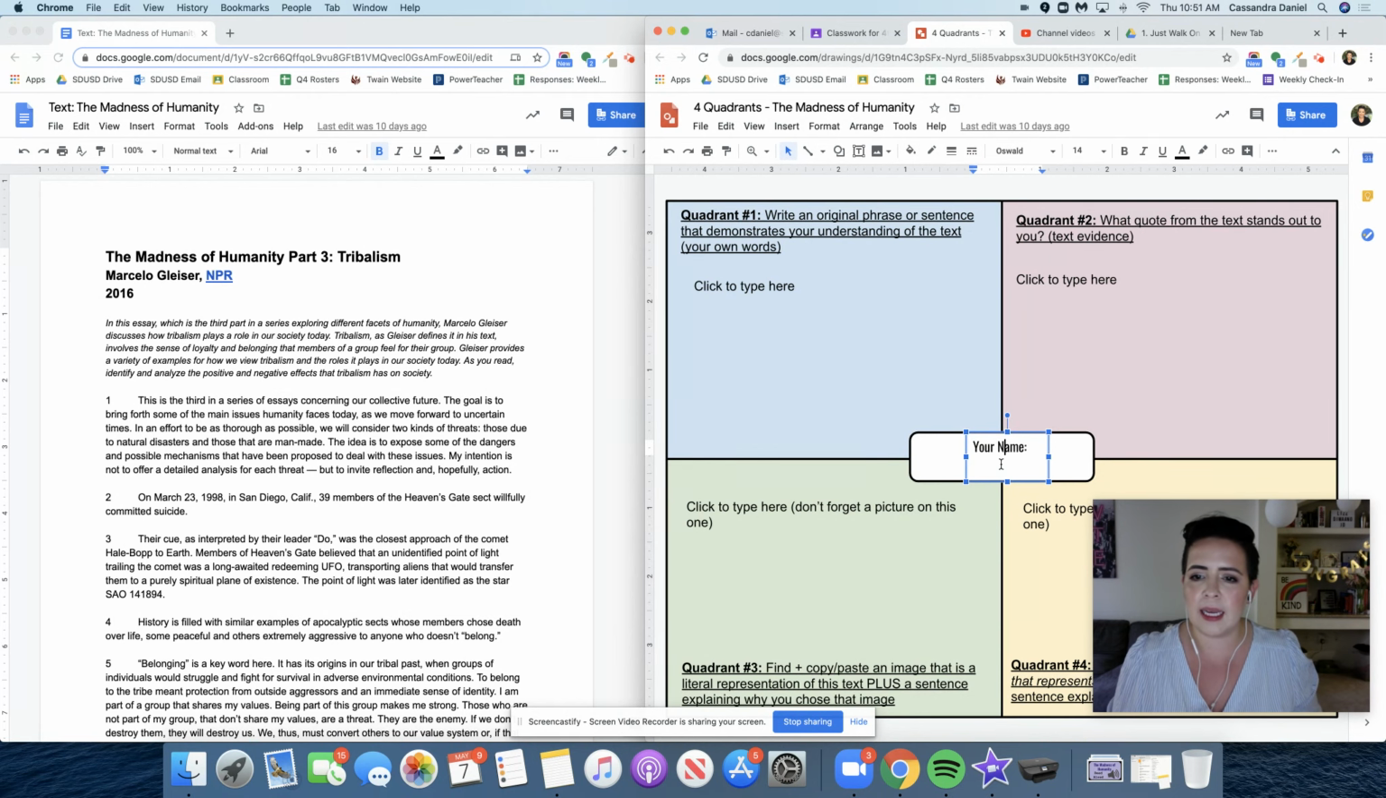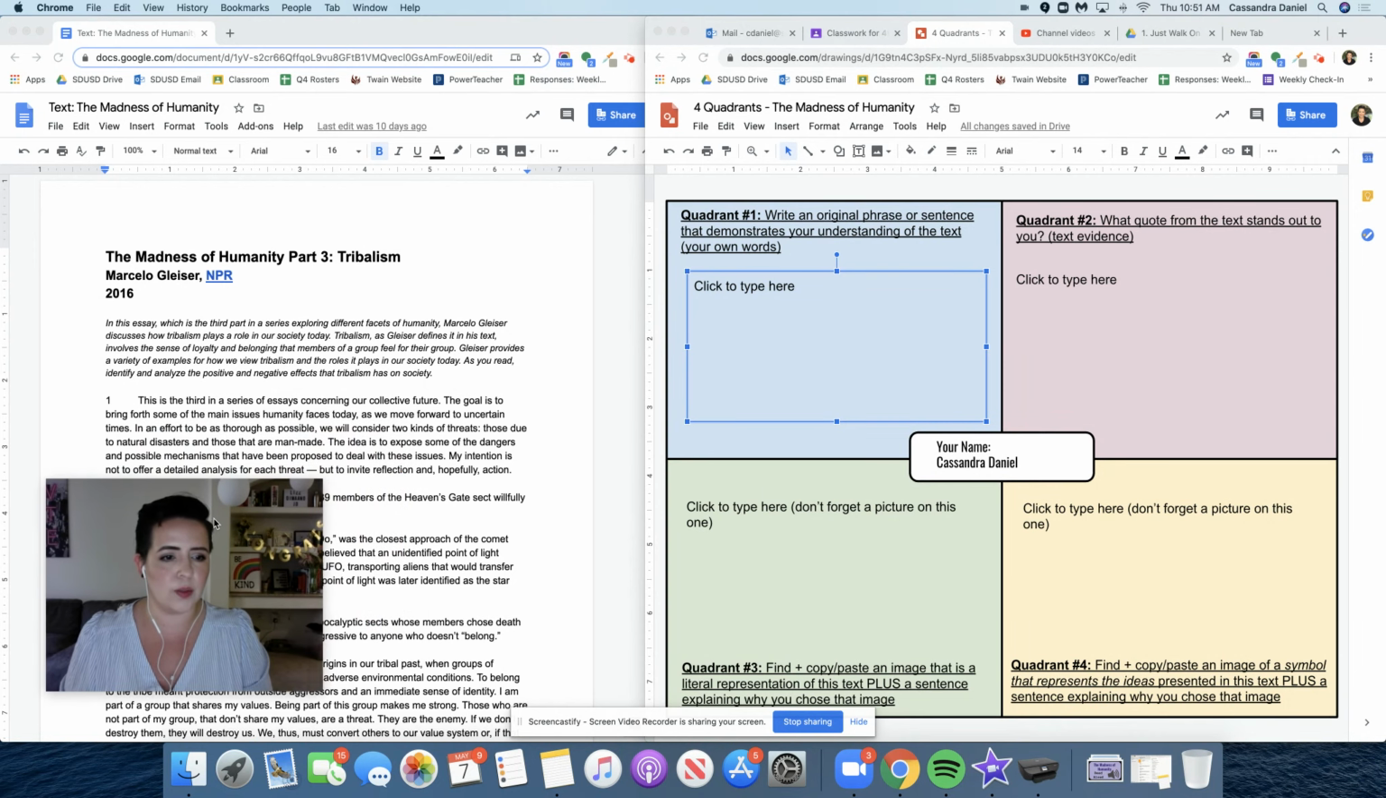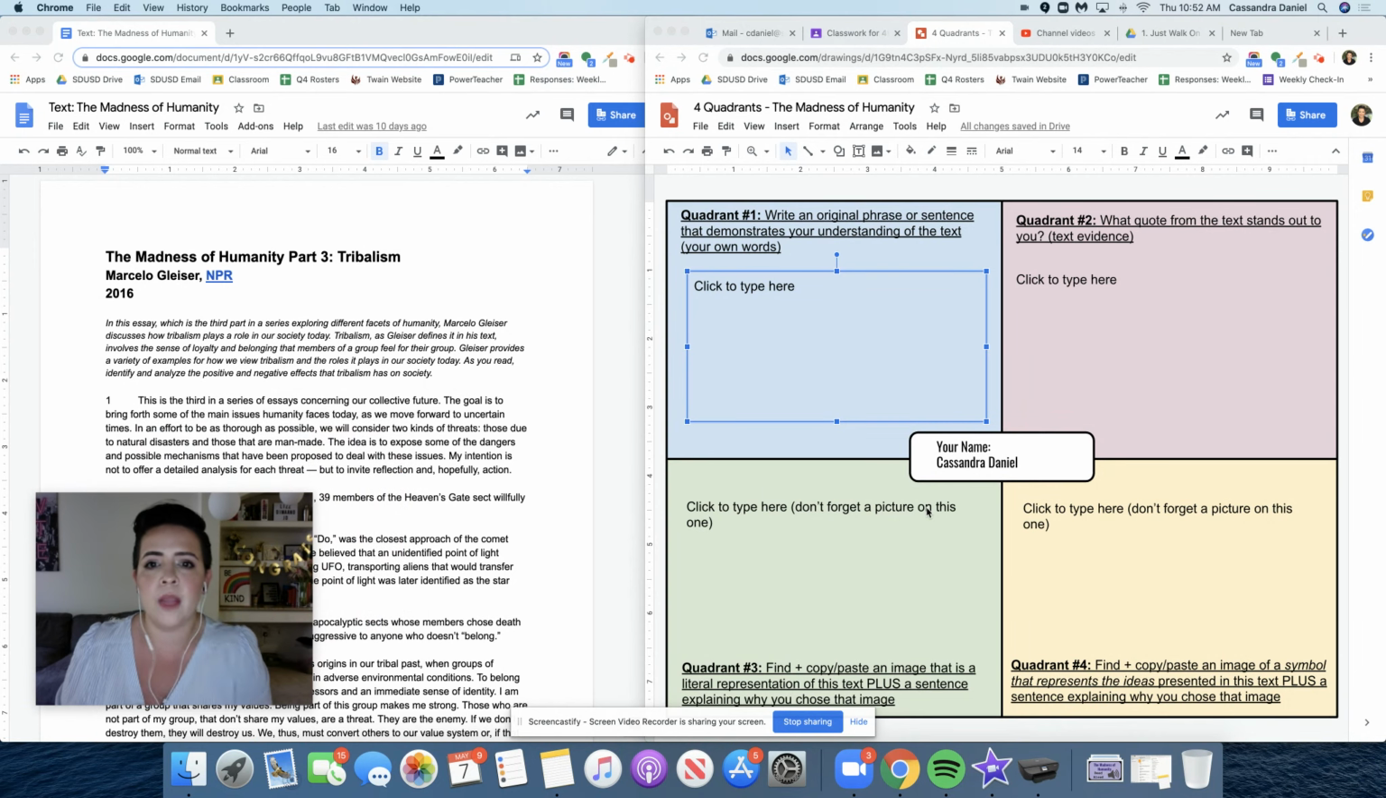So to begin, I am going to put my name in the center box. And then I just want to walk you through so you can see what this assignment is asking you to do. And I'm going to move this video over here. So for quadrant 1, your job is going to be to write an original phrase or sentence that demonstrates your understanding of the text. Original is the key word because that means it's your own words.